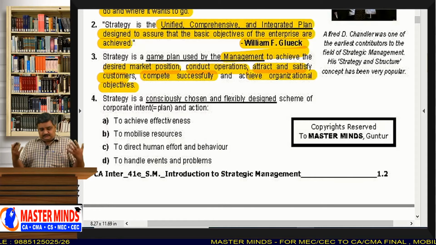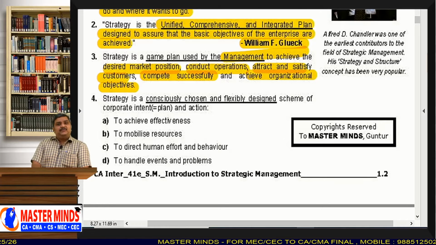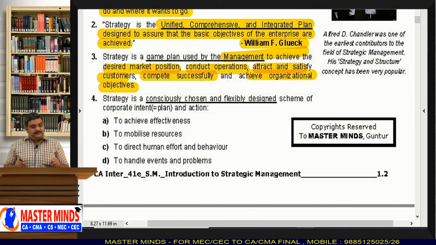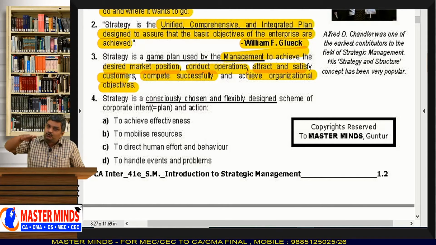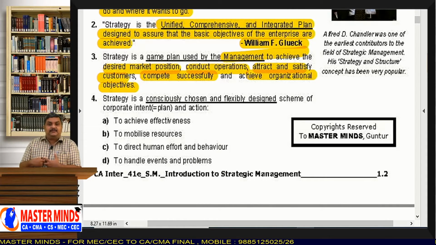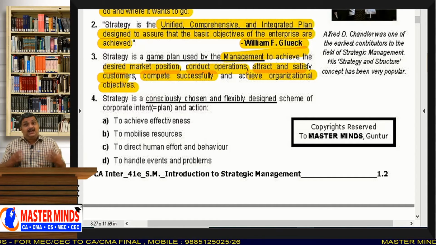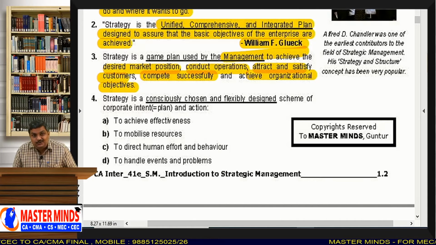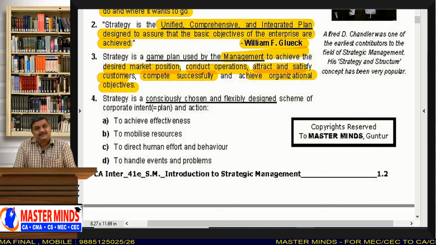See, a businessman has to do all these things. He wants to grab the market. He wants to be number one in the market. And he wants to conduct his business operations in a smoother manner. And he wants to attract and satisfy the customers, compete successfully with the competitors, and achieve the objectives. That means many things to do. So how can a business owner do all these things?